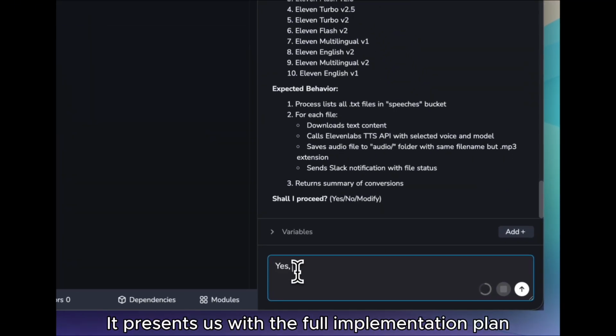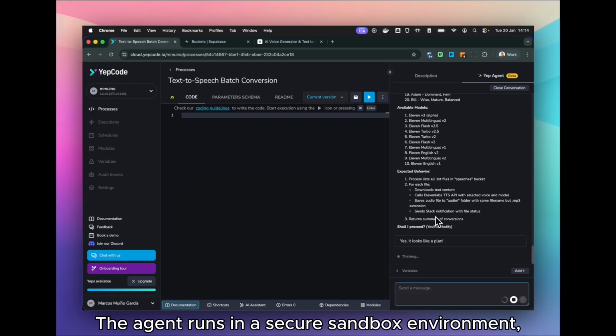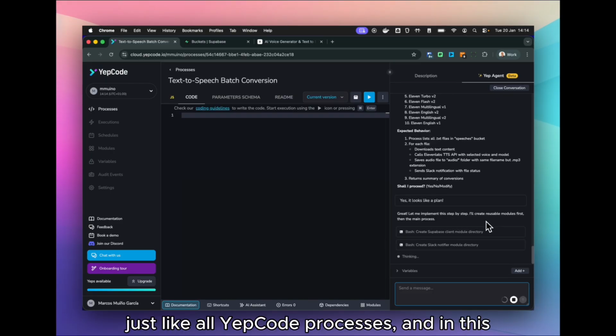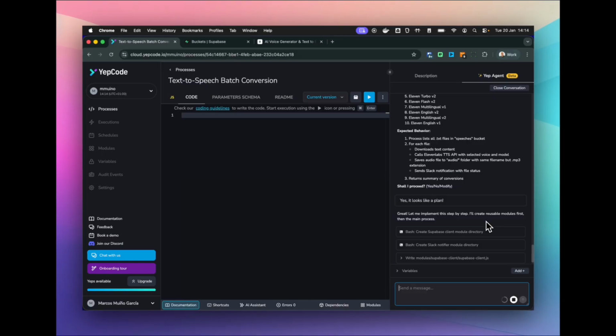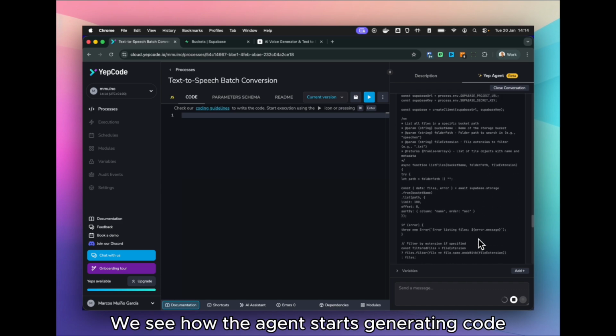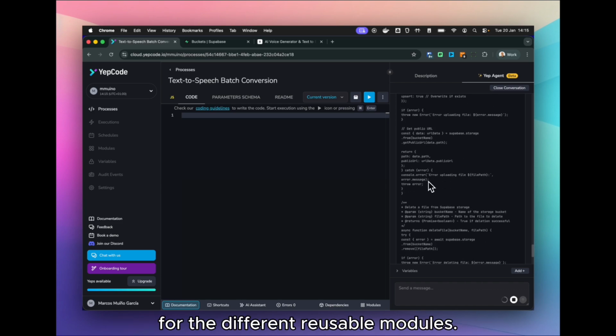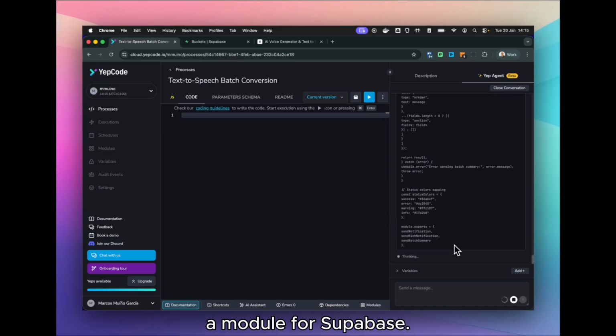It presents us with the full implementation plan, and we confirm it. The agent runs in a secure sandbox environment, just like all YepCode processes, and in this way, the agent works with the entire codebase of our workspace. We see how the agent starts generating code for the different reusable modules. It has generated a module for ElevenLabs and a module for Supabase.